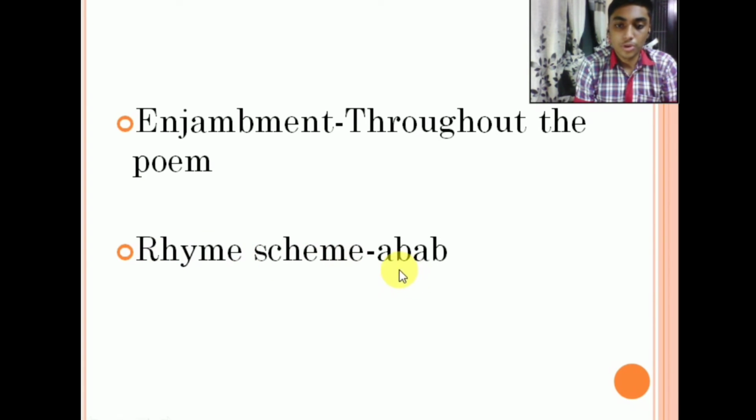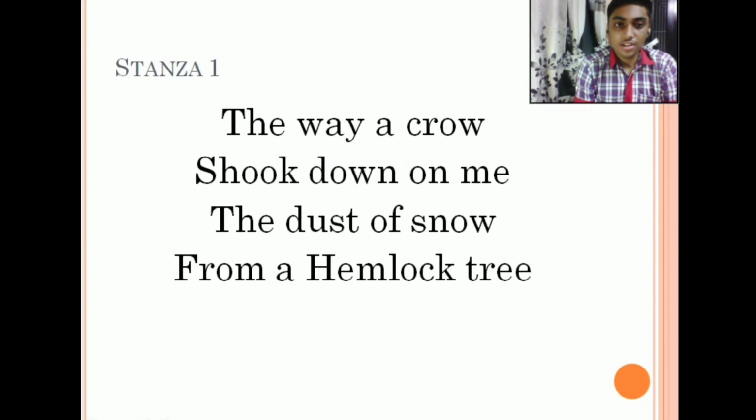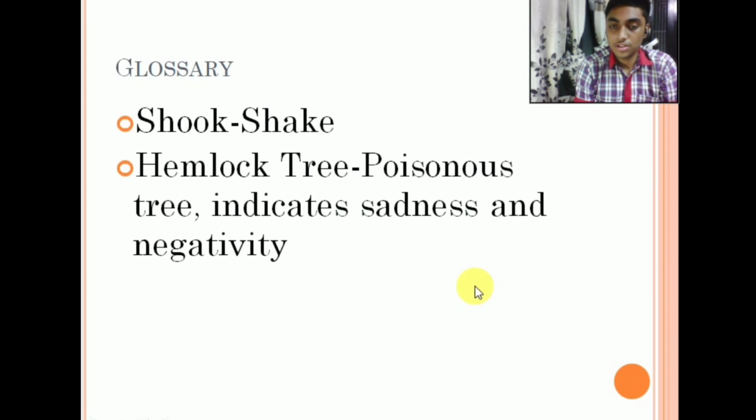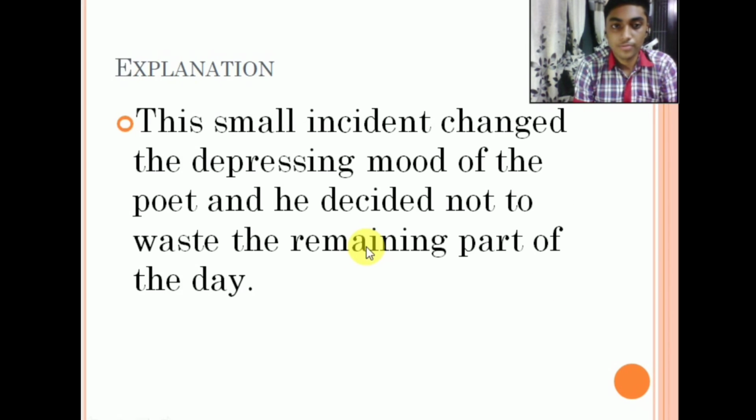Now what is the rhyme scheme of the poem? Rhyme scheme is ABAB. You can see that firstly in stanza 1, the way a crow shook down on me the dust of snow from a hemlock tree. So crow and snow, and me and tree are rhyming. So crow, so me, tree. A B A B. You can see. In stanza 2 also, hurt, part, mood, rued. Here also A B A B.